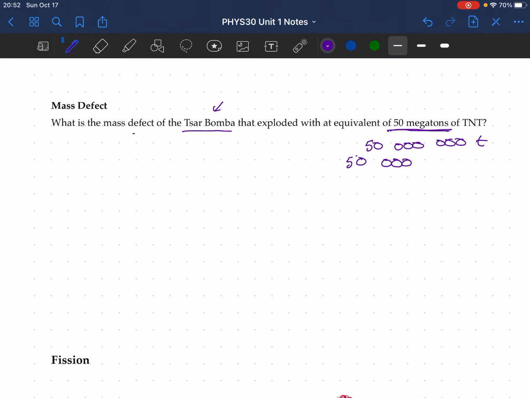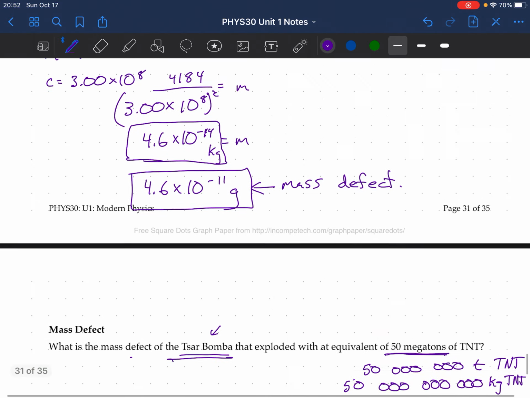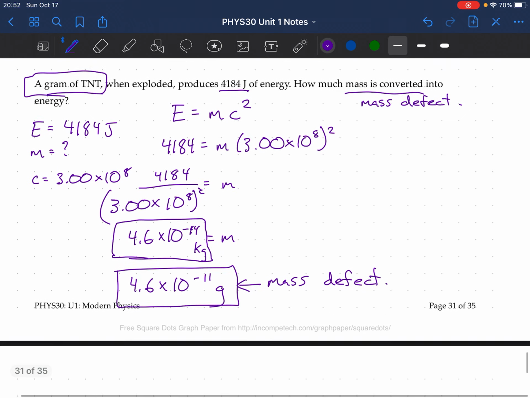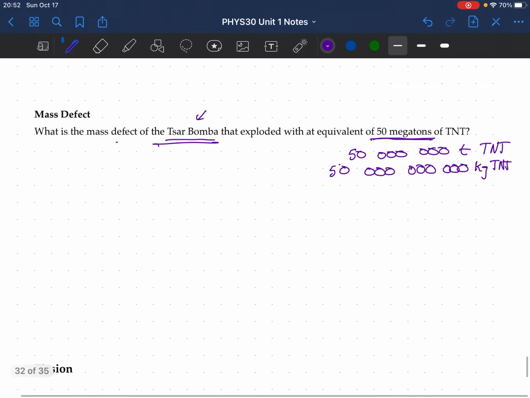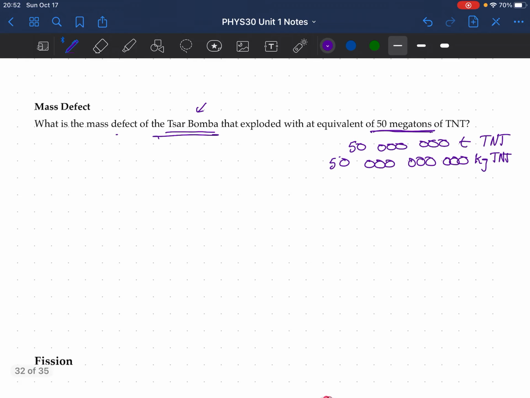Now, this is like saying it exploded with a force of 50 billion kilograms of TNT. So if you took 50 billion kilograms of TNT and exploded it, that's how big this Tsar Bomba was. I'd show you the video, I don't have it on my YouTube on here. Now, we know that